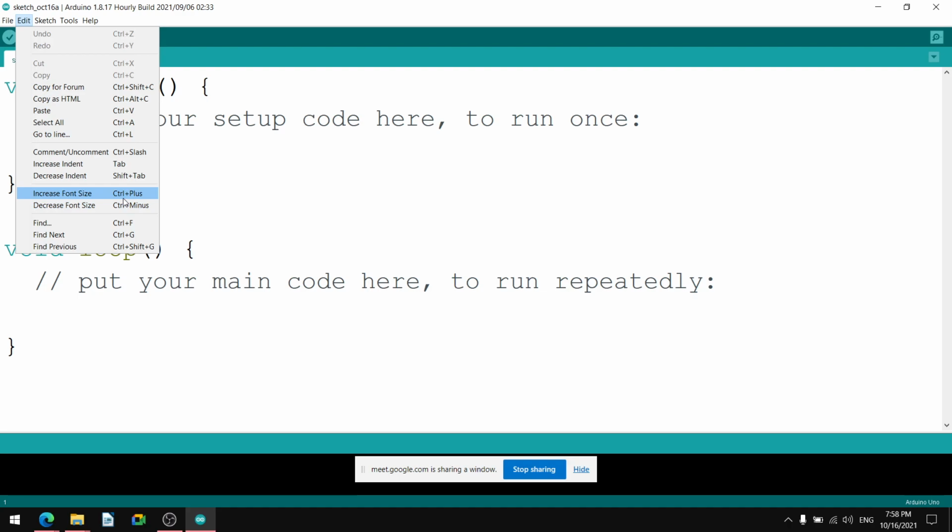Increase the font size is Control plus plus. The way I have increased it now, similarly, Control plus plus. You are not able to see which button I am using because I am using the keyboard. I am using Control plus plus to increase the font size, and I can use Control plus minus on the keyboard. That's why you are not able to see it, and that's why I am explaining it to you specifically.